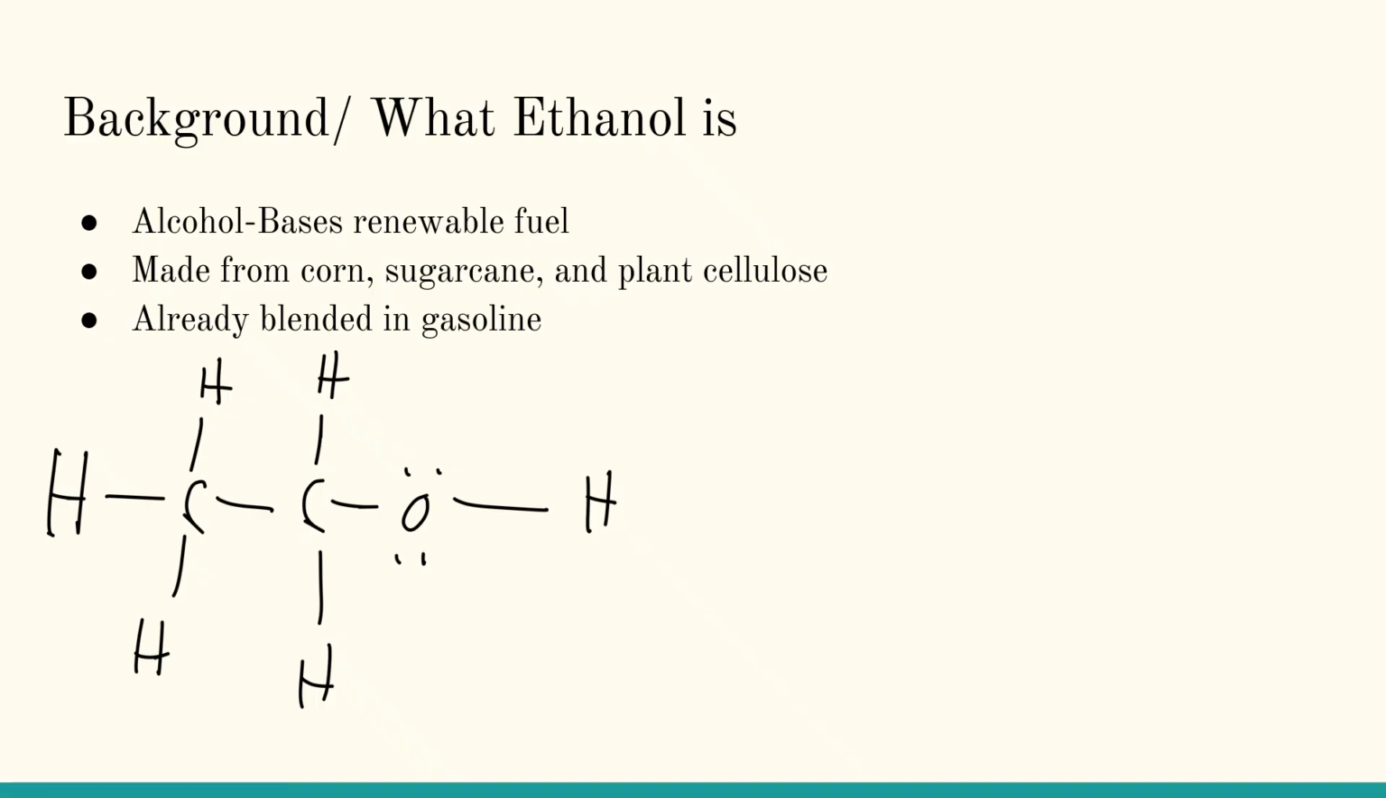Ethanol is an alcohol-based renewable fuel. It's made from plant materials like corn, sugarcane, and even cellulose from grasses and agricultural waste. Even if you've never bought ethanol fuel on purpose, you've still used it, because ethanol is already blended into almost all regular gasoline in the United States. When you see E10 or E15 at gas pumps, that means 10 to 15% of the fuel is ethanol.